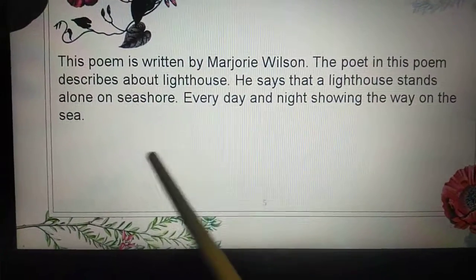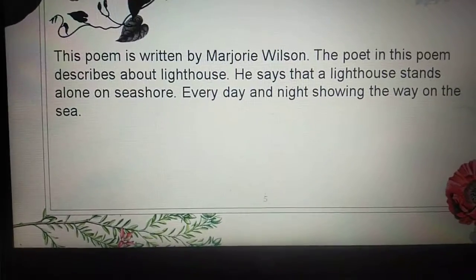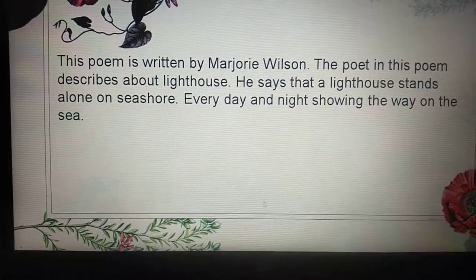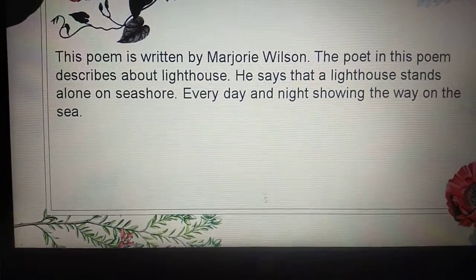So you will write this main idea or theme of the poem in your notebooks. Okay, and do your work in neat handwriting.